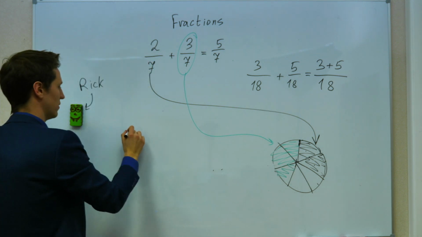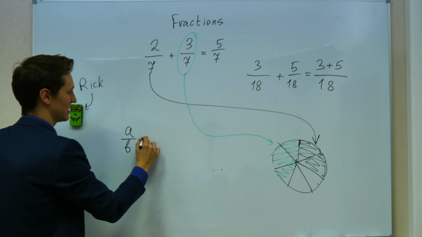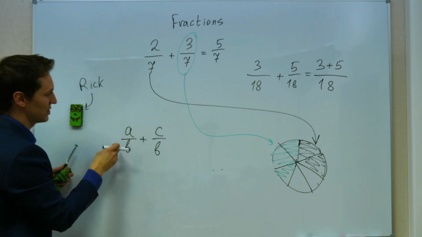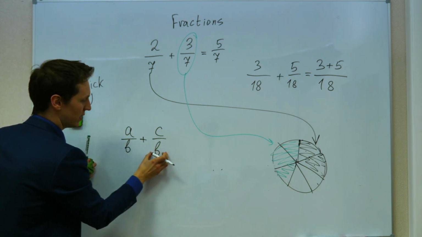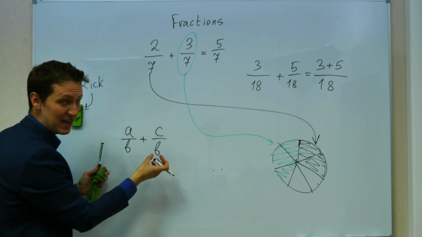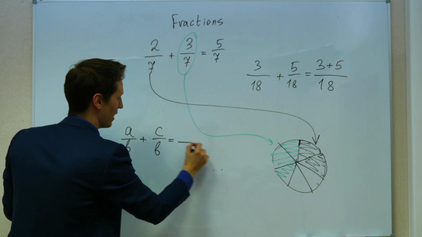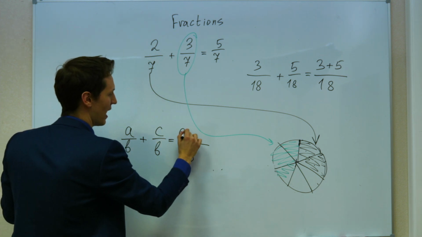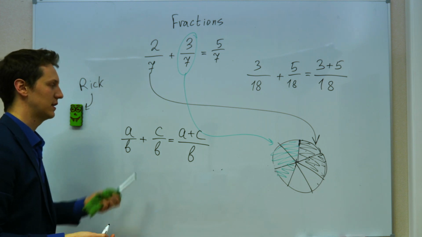Let's write it down with letters: a/b plus c/b. A is the numerator, b is the denominator. So you add together two fractions that have the same denominator, b, and different numerators, or the same, I don't care. To add them up, you keep the denominator the same and then add the numerators together. This is the rule that you follow.